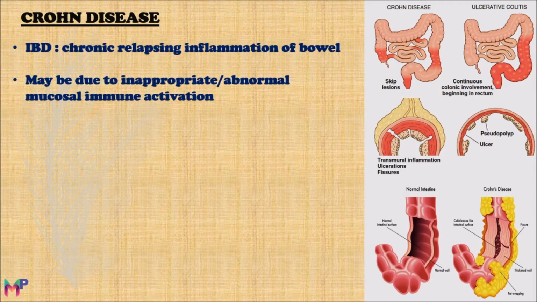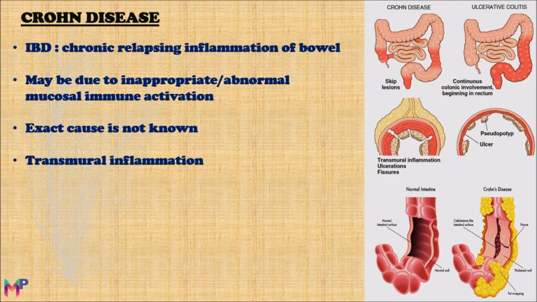It may be due to inappropriate, abnormal mucosal immune activation, but the exact cause is still unknown. Some scientists think that Crohn's disease may result from the combined effects of alteration in host interactions with intestinal microbiota, intestinal epithelial dysfunction, aberrant mucosal immune response, and altered composition of the gut microbiome.